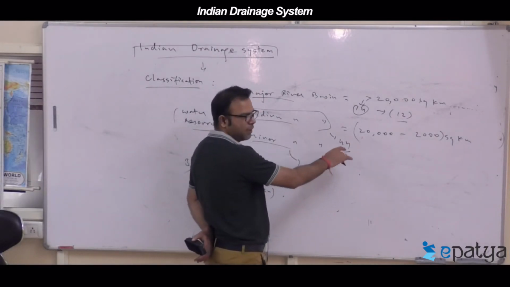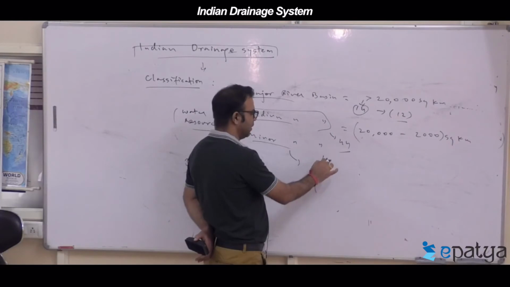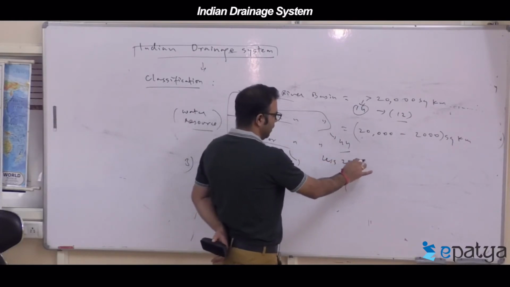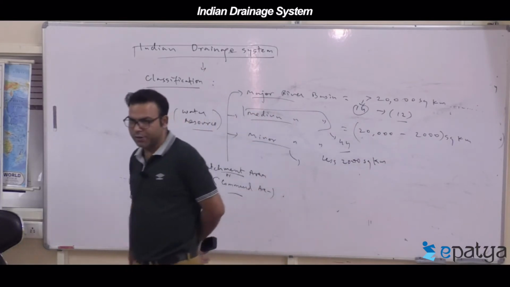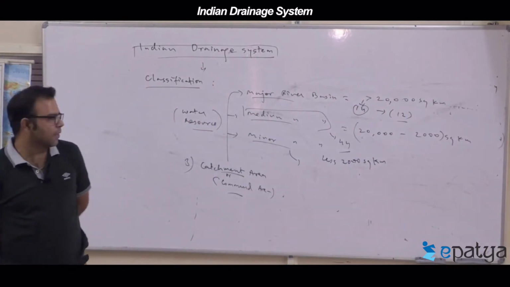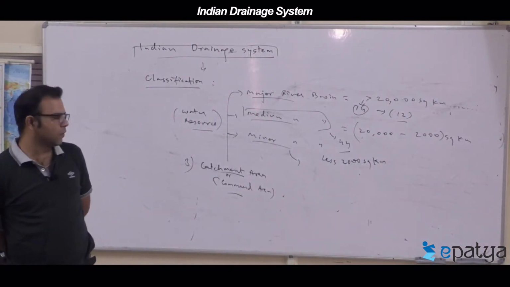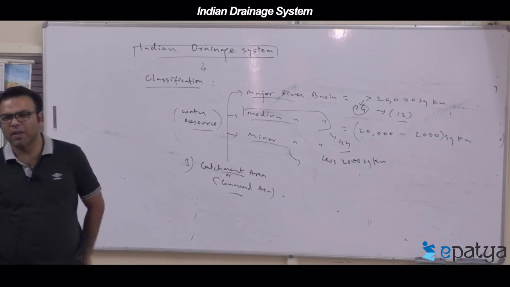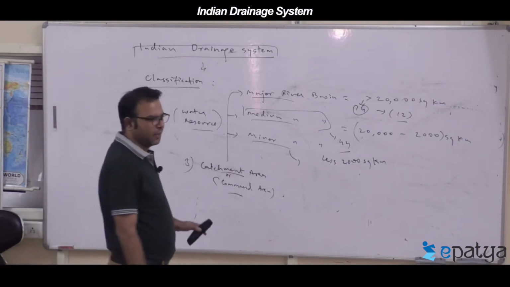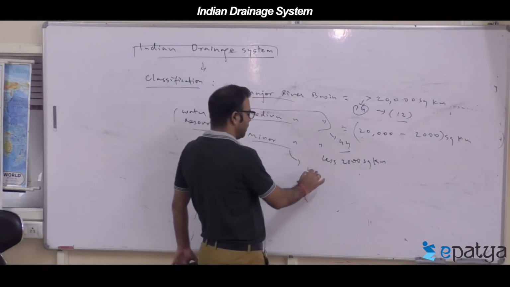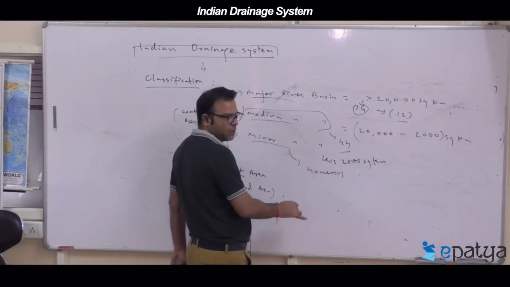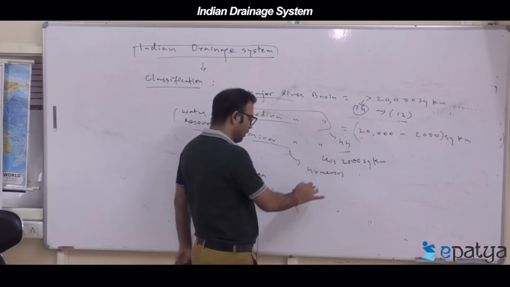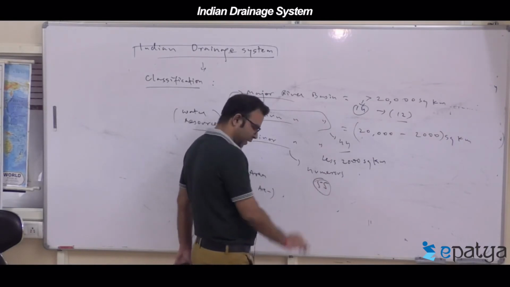Okay, minor river basins are those whose catchment area is less than 2,000 square kilometer. These units are very important. There are numerous rivers actually, but from the water resource point of view, only 55 are taken into account.